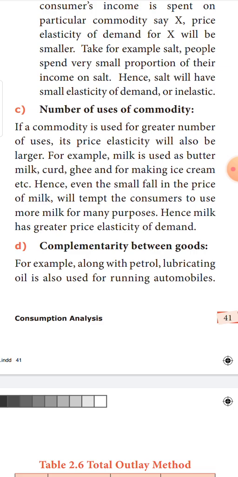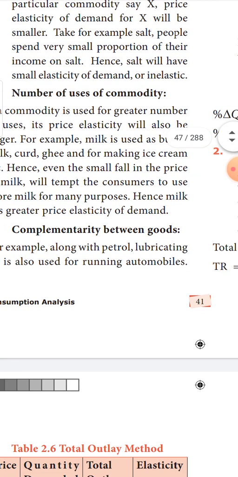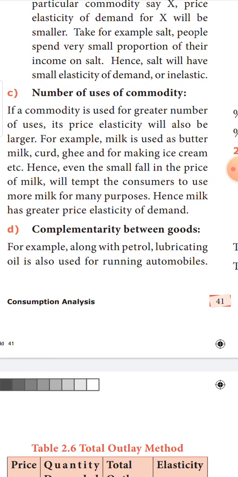Okay, and next is complementarity between the goods. Here, what are complementary goods? To satisfy one want, you have to buy two or more commodities. For example, pen and ink are complementary, petrol and vehicle are complementary, lubricating oil and petrol are complementary. See, for the vehicle to run smoothly, you need lubricating oil. Petrol is also needed.